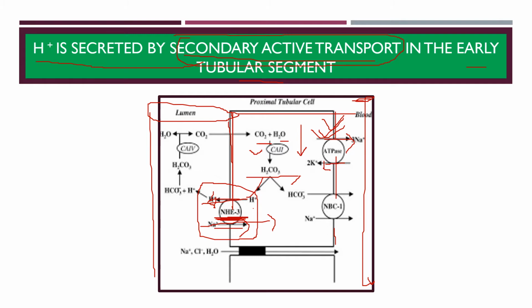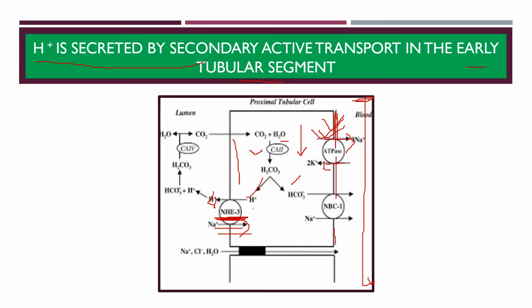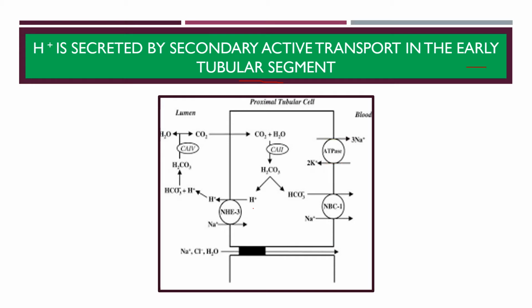So this is an example of secondary active transport. It is an active transport because it requires energy, but it is secondary. The energy is not required at the surface where the sodium reabsorption is taking place, but at the basolateral surface where the sodium potassium ATPase pump is working. So we can say that the H plus secreted in the early tubular segment is via secondary active transport with the help of the sodium hydrogen exchanger, NHE3.